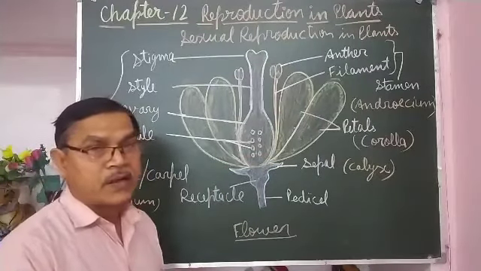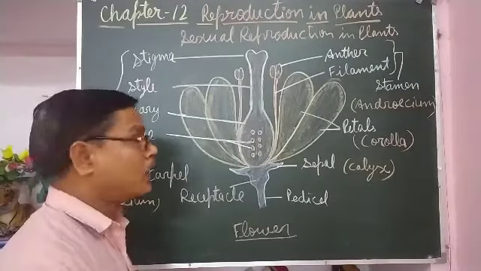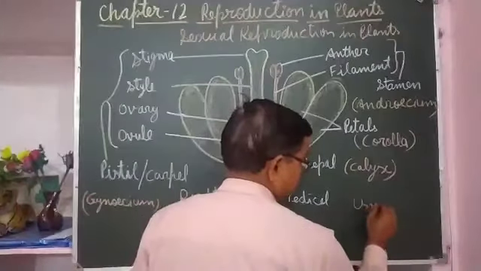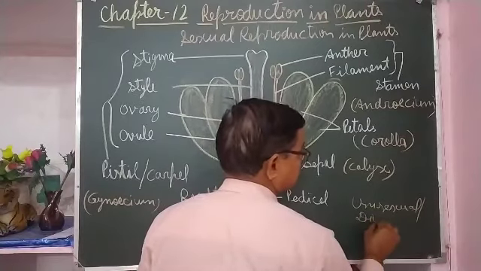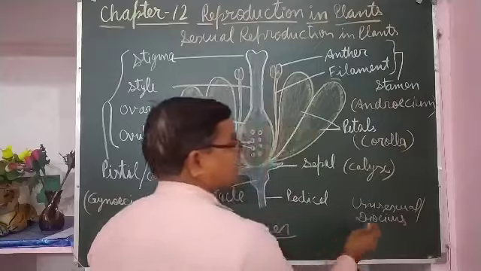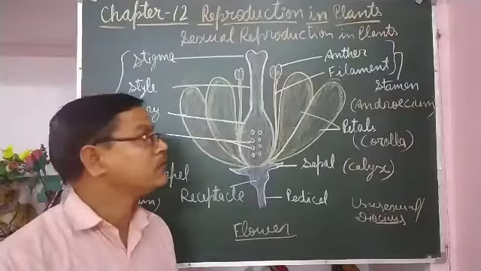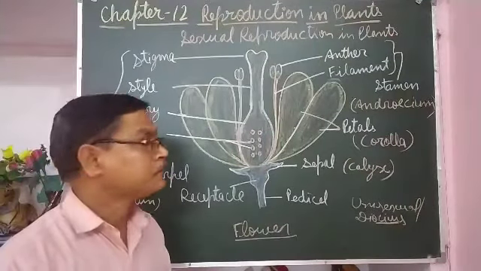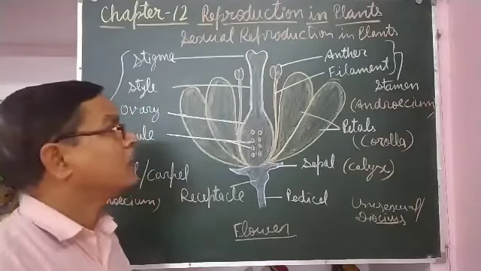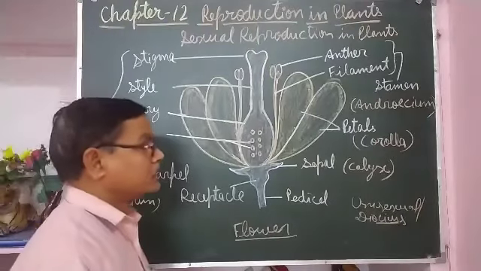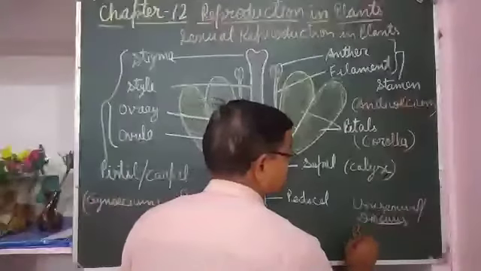Some of the flowers bear only either a male part or a female part. That type of flowers are called unisexual flowers, or dioecious. Oecious means house. So if the male part and female parts are found in separate flowers, that type of flowers are called dioecious flowers, or unisexual flowers, means they have only either a male or female part.